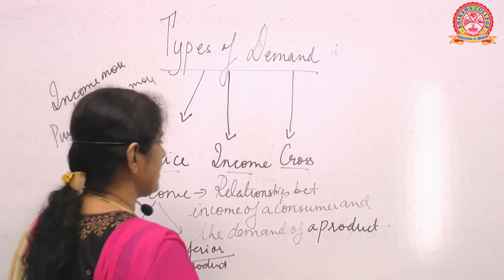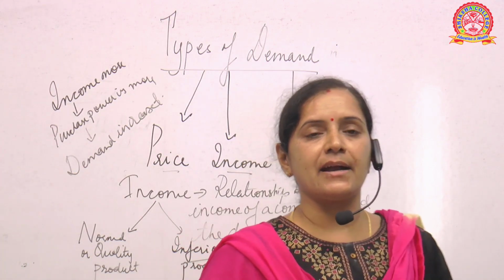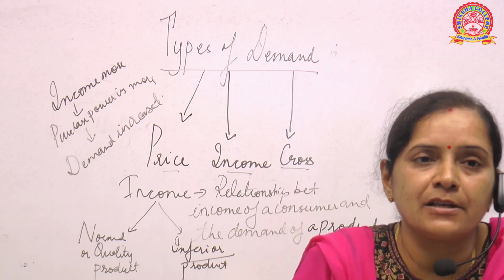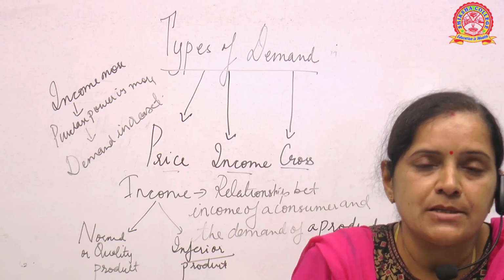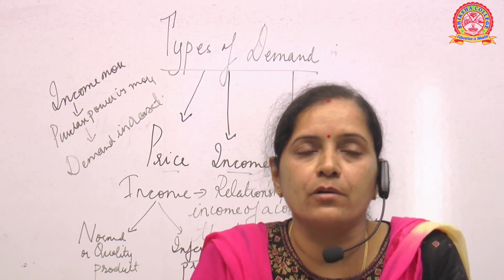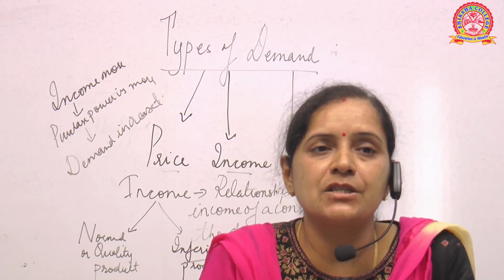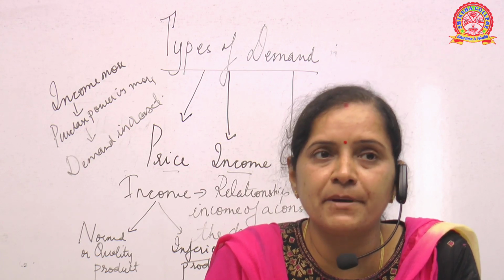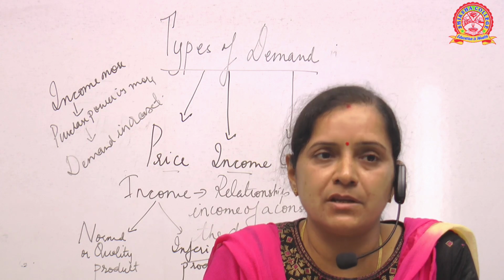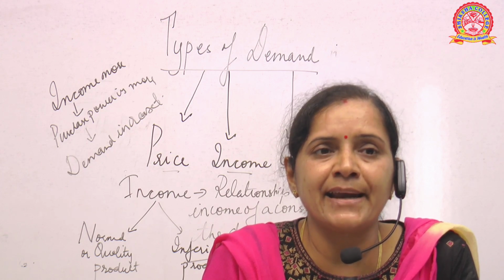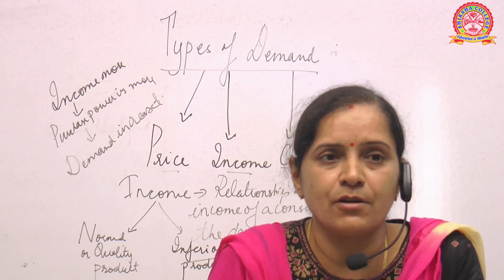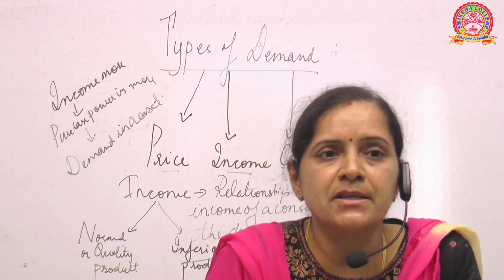Are you getting my point? See, in income demand, we are trying to understand the relationship between the income of a consumer and demand of a product. So, as I told you, if the income of a particular consumer is more, then the purchasing power increases. Now, if the purchasing power increases, then the demand for the particular product also increases. Now, this thing we can understand under two different conditions. One is the normal goods or the quality based goods. Another is the inferior goods.